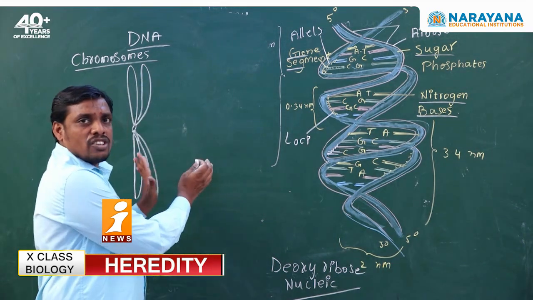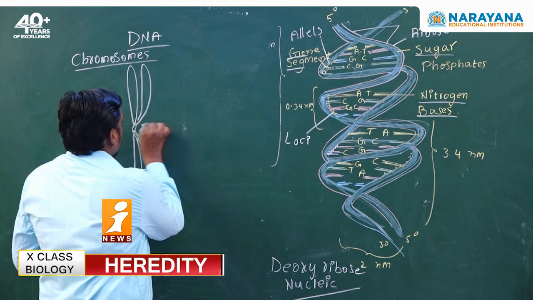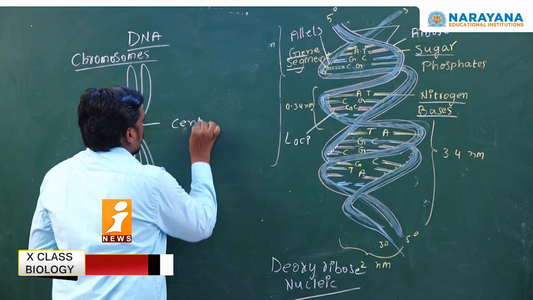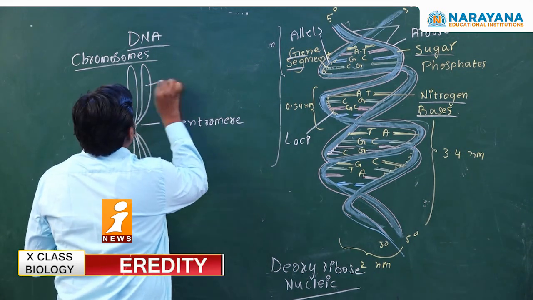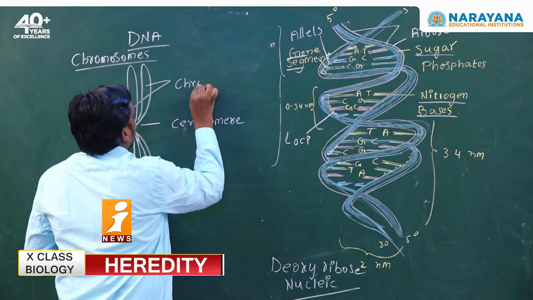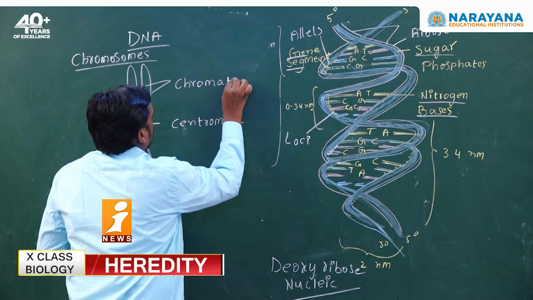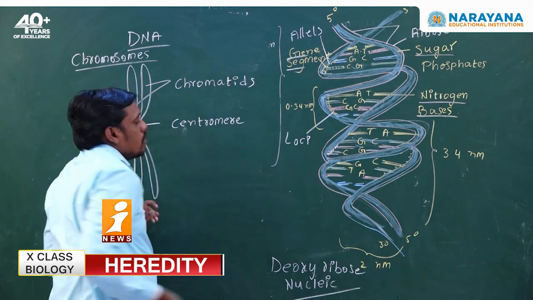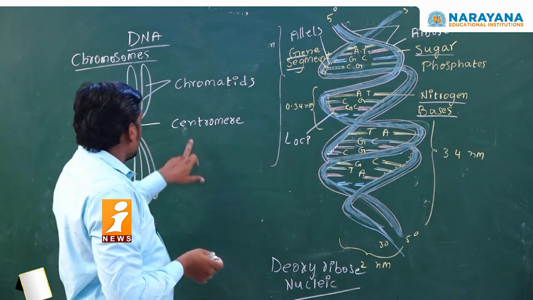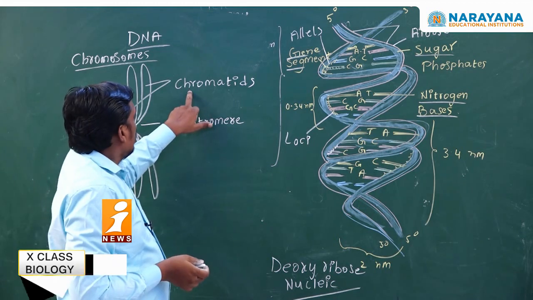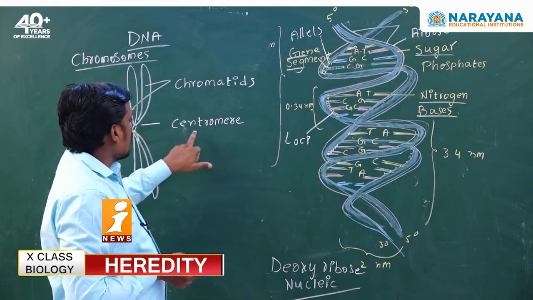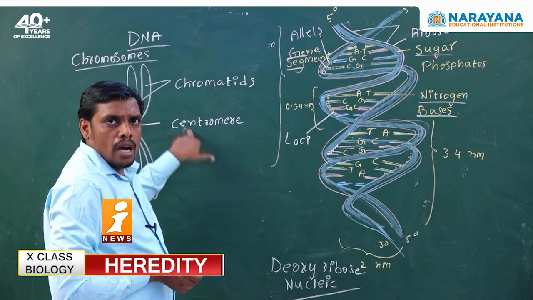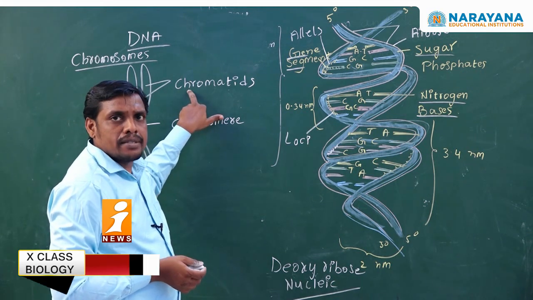If you see the structure of a chromosome, the center of the chromosome is called the centromere, and the branches of the chromosome are called chromatids.